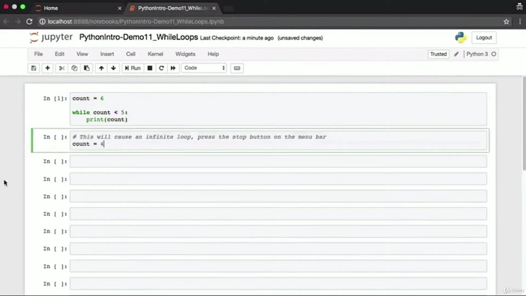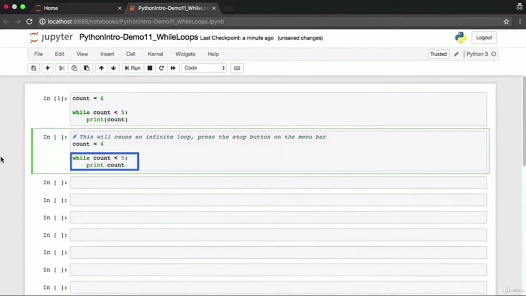Let's now look at a situation where we get into an infinite loop. We keep looping through the while over and over again and never exit. Here, we've initialized the count variable to 4 to start off with. And then we have our while loop, which continues so long as count is less than 5, and we print out the value of count. And that's it. Now, what do you think will happen when you execute this cell?